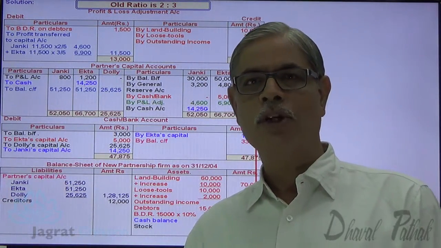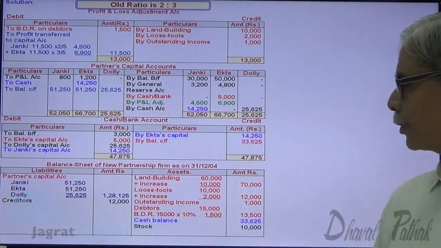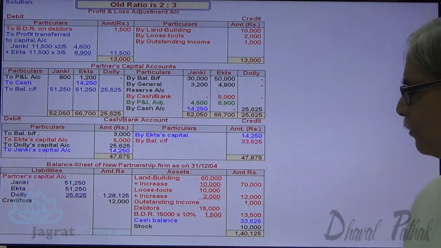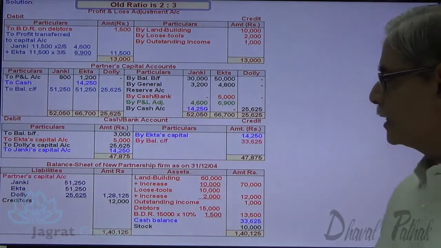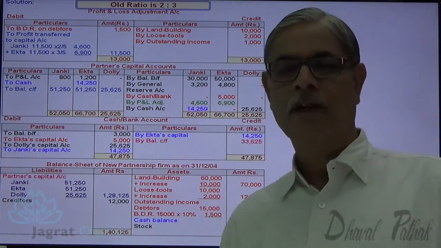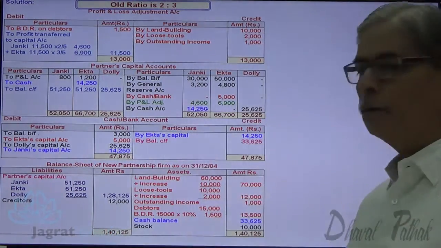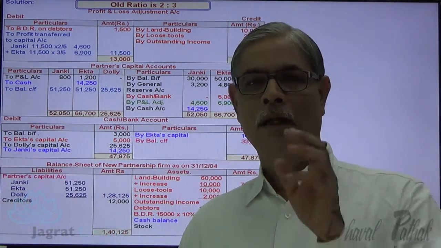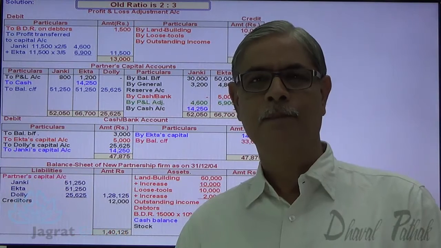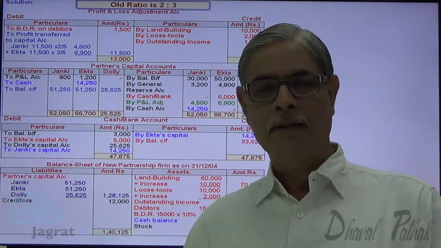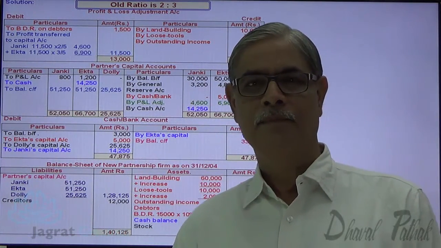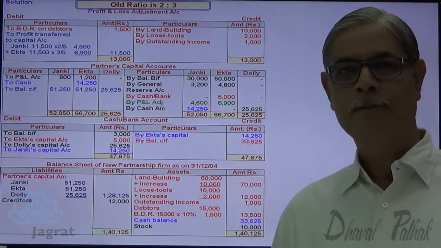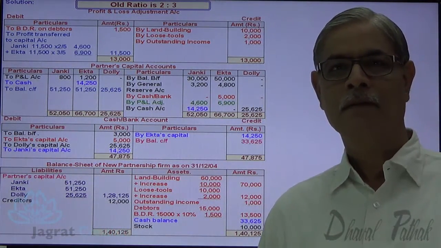I prefer to total the balance sheet. It should agree. Total of the asset side is 1,40,125 and the same is the total for the liability side. This is how the balance sheet should agree. I have tried to explain this sum. I think you must have followed this sum. Observe the solution in total. Thanks to all of you.